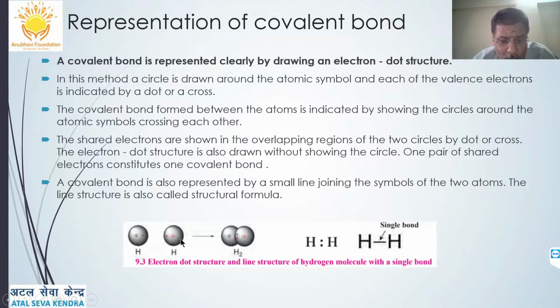Okay, suppose hydrogen to hydrogen, a single covalent bond is formed. Suppose each hydrogen atom has one electron in its valence shell, that is the first shell. When they share electrons, we can show it by the dot structure H:H, where one electron from each atom has been shared to form one pair of electrons. A single covalent bond is formed when one pair of electrons is shared, that is, one electron from each atom is shared to form a single overlap.